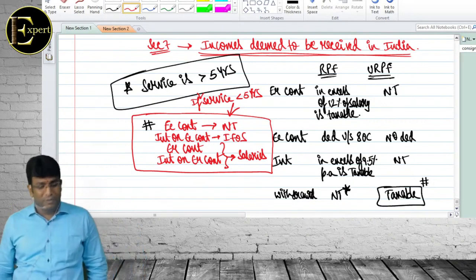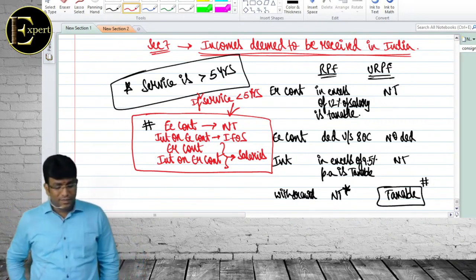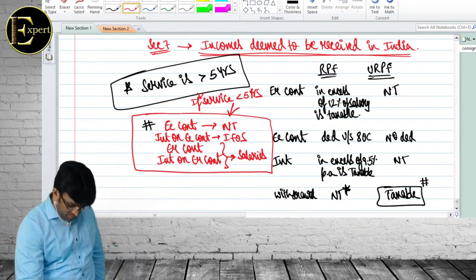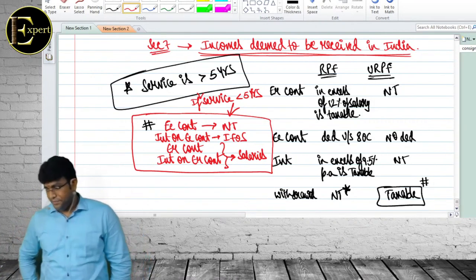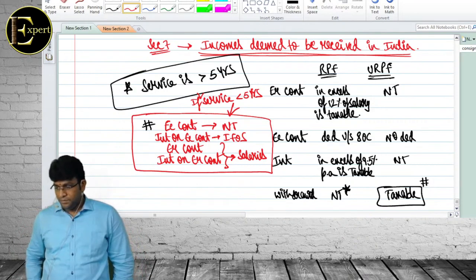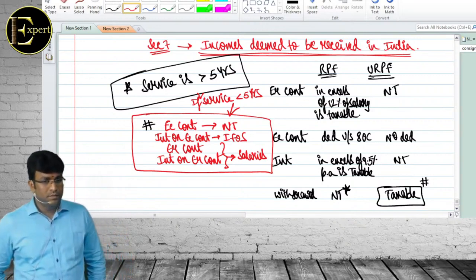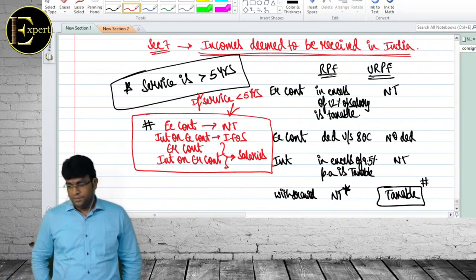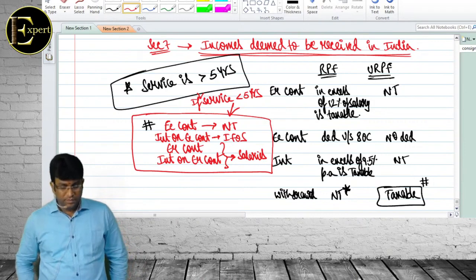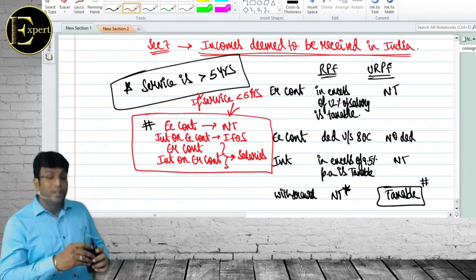That's about RPF, URPF. First take this, then I'll talk section 7. पहले ये आने दो बुक में. और special points है, which we'll talk in salary. ठीक है, you write this and then take a short break. After that we'll discuss the balance part.